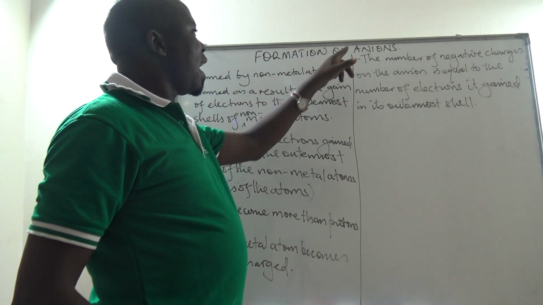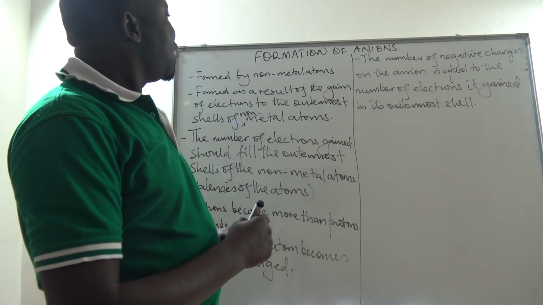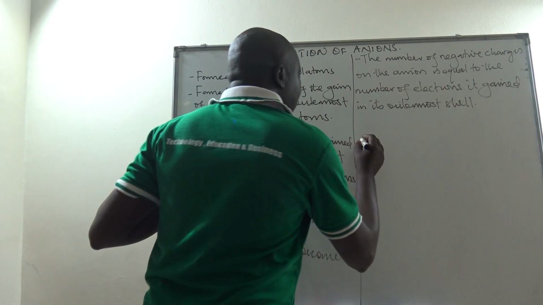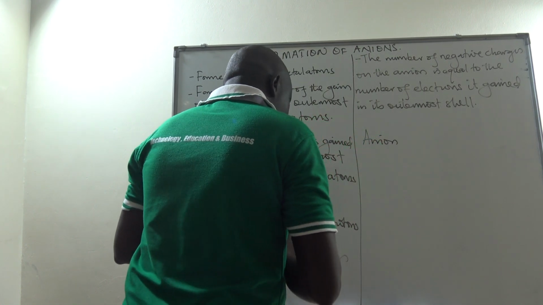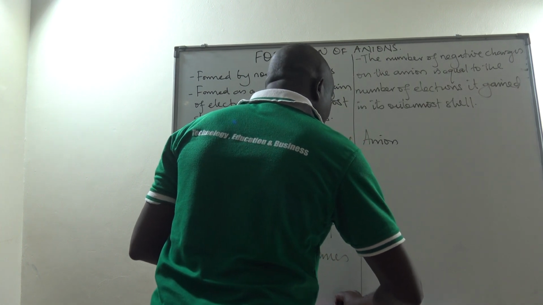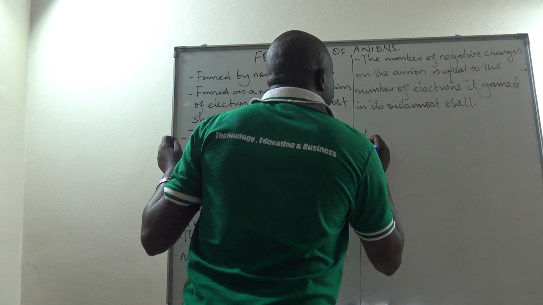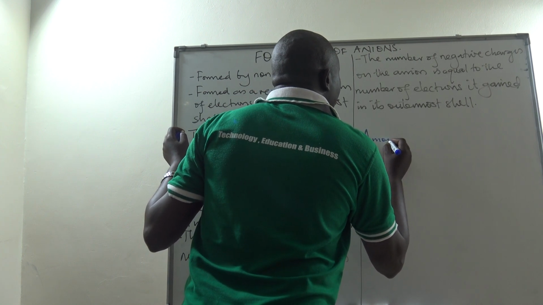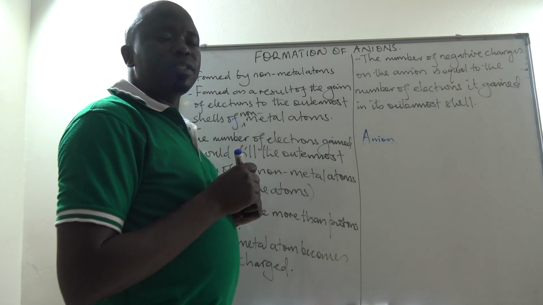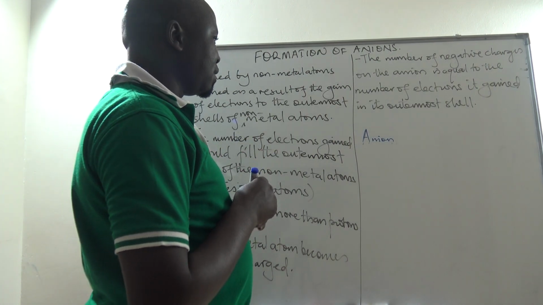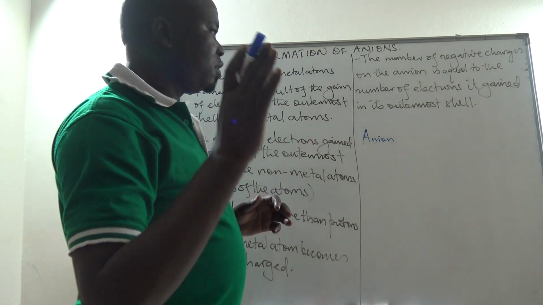Remember firstly that the anions are negative ions, meaning that if at all we have an anion, since it is negatively charged, in an anion, we had just seen earlier on that in an atom of an element which is neutral, the number of protons and electrons are the same. That's why the positive charges cancel the negative charges.